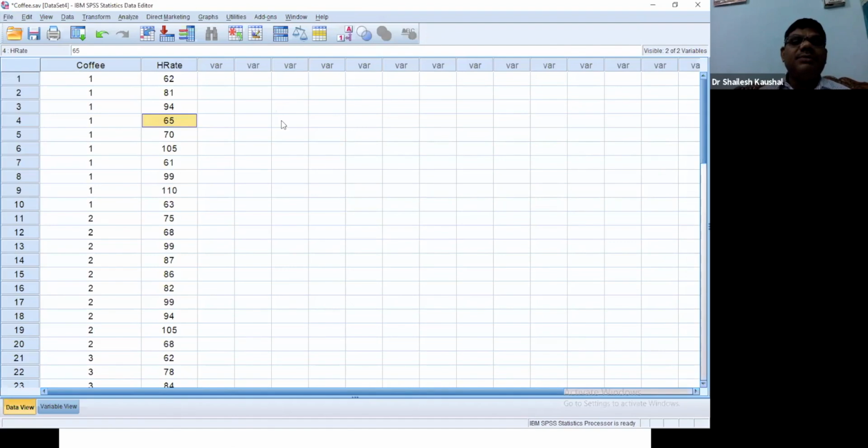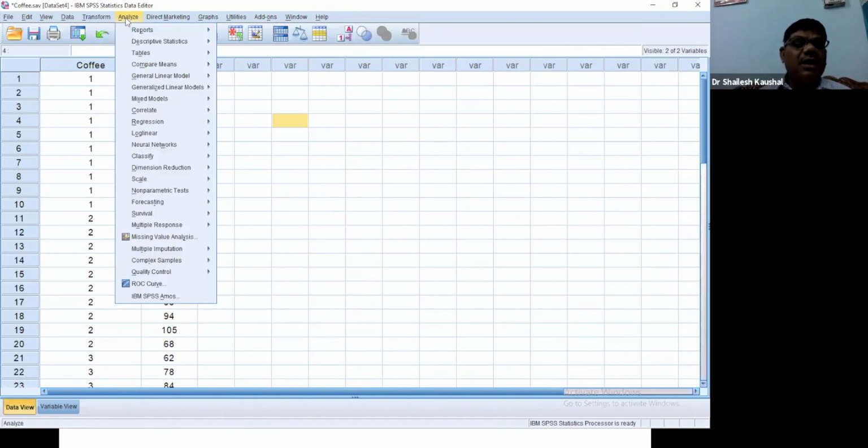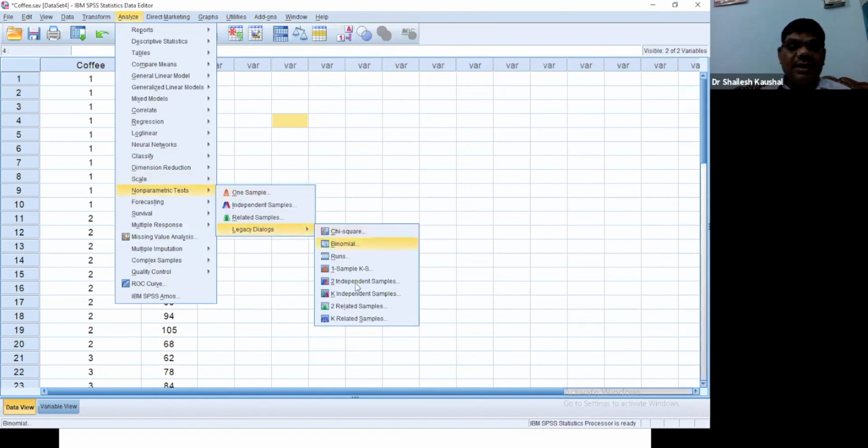So now I am applying the non-parametric test. Analyze, non-parametric test, and then k independent samples. Is it clear? For the Kruskal-Wallis test, we take k independent samples, because we have more than two groups.